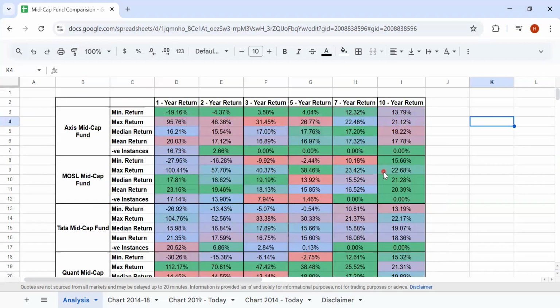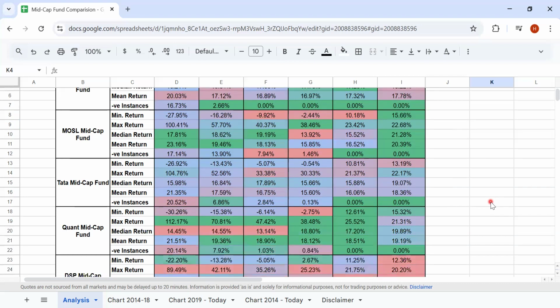Motilal Oswal has the highest returns on a 10-year basis, minimum, median, and mean. So despite underperforming on a 5-year, 7-year basis compared to the majority of the funds, it has done exceptionally well on a 10-year basis. That's the reason why, whenever you are taking a view, it's not just the 5-year or 7-year return which you have to look at. Sometimes you have to look at the valuations and the thesis of the fund manager. Whatever the fund manager is choosing may not work in the shorter duration; sometimes it works over a much longer duration. That's the case in point here for the Motilal Oswal Mid Cap Fund.